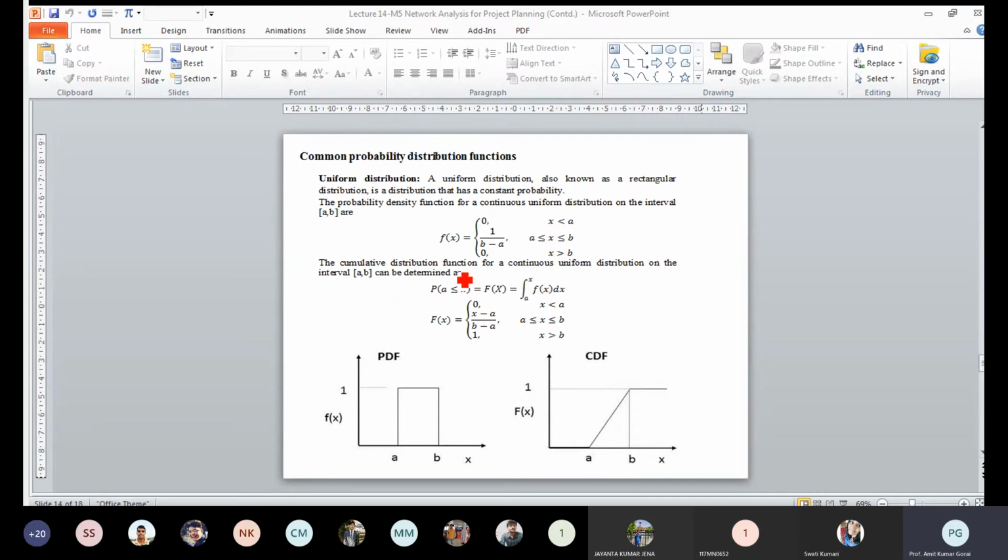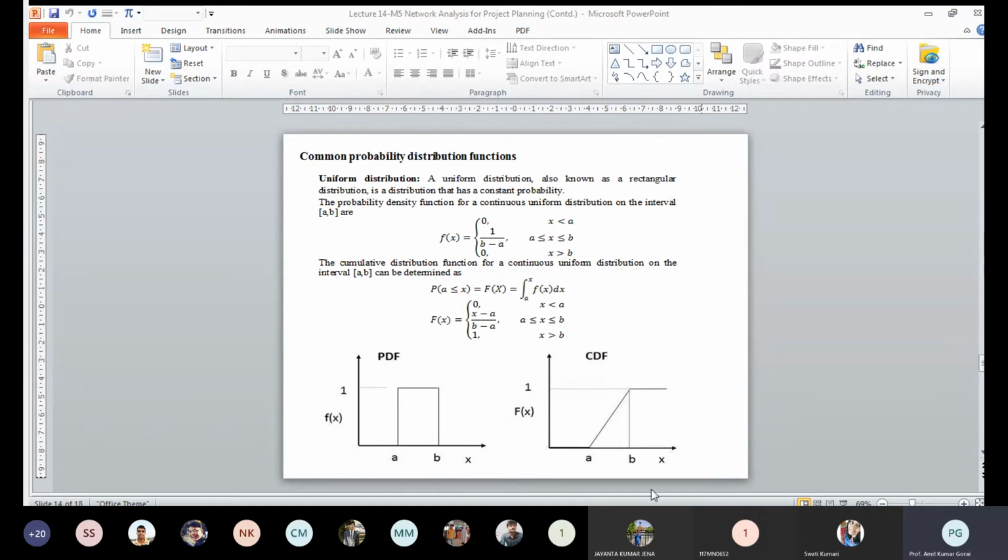For X less than A, it is 0. Here it is 0. If we move upward, this is X, whatever the value, for what probability you want to determine, suppose for X somewhere in between, you can put the value of C. Then C minus A divided by B minus A will be the probability. And if it is more than B, it is 1. So this is how we can determine the probability.